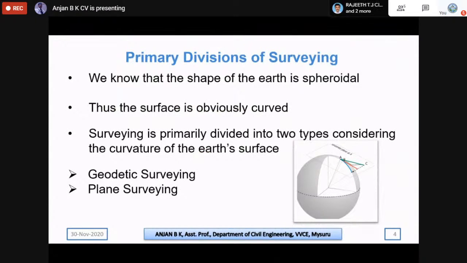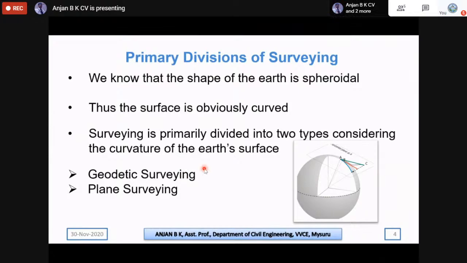We all know that the shape of our earth is spheroidal, that is, the surface of the earth is curved in nature. We need to consider this curved nature of the earth. Based on that, two primary divisions have been made. One is called geodetic surveying, and the other one is plane surveying.